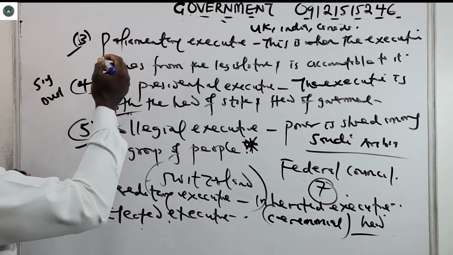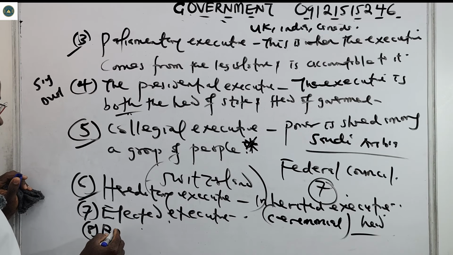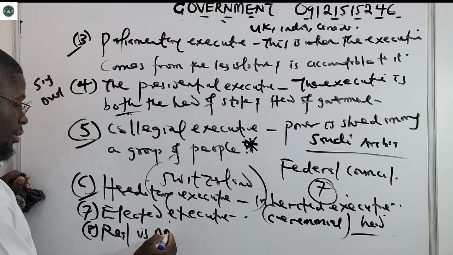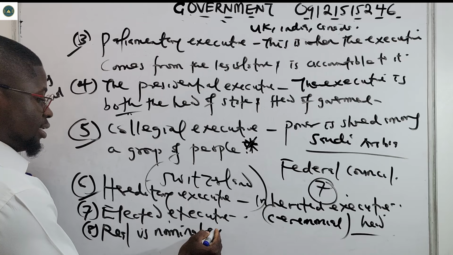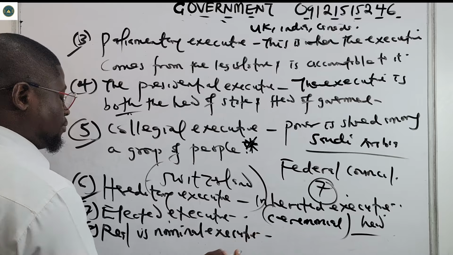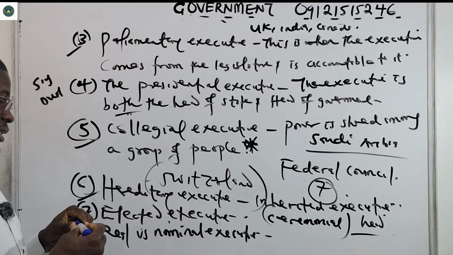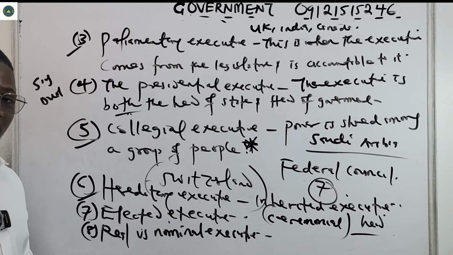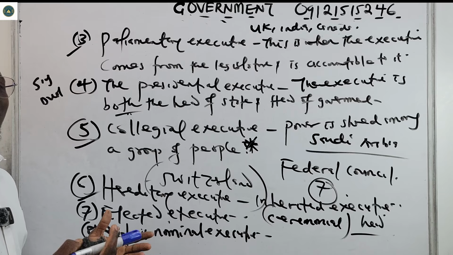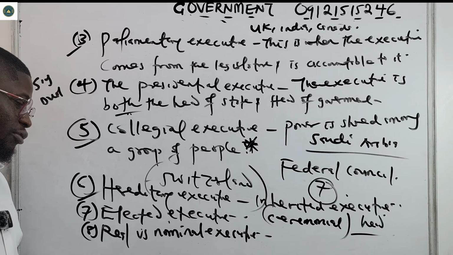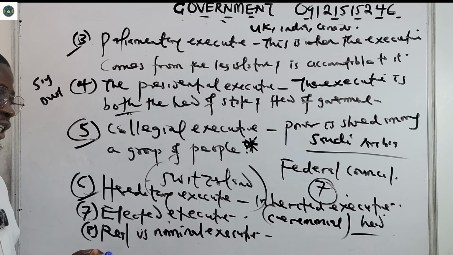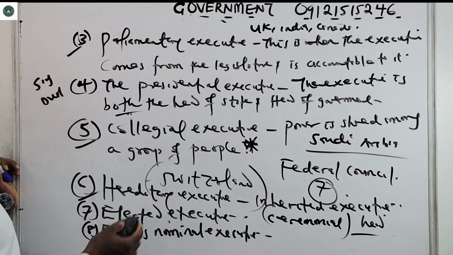So we have number 8, real versus nominal executive. In some executives, one of the executives is a ceremonial head who performs only ceremonial functions, while the real executive is the one in charge of running the day-to-day activities of the government.